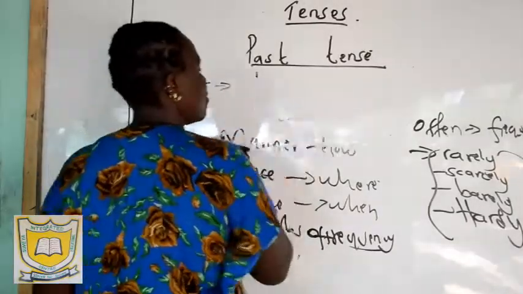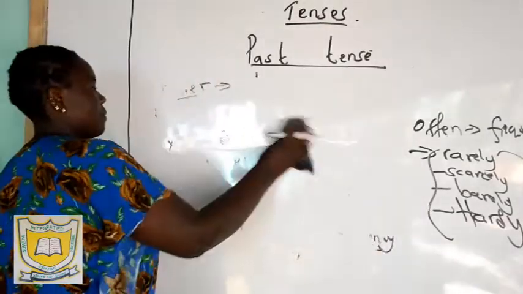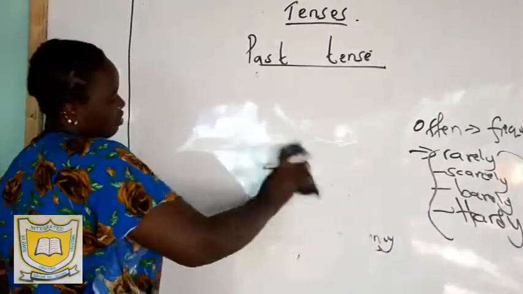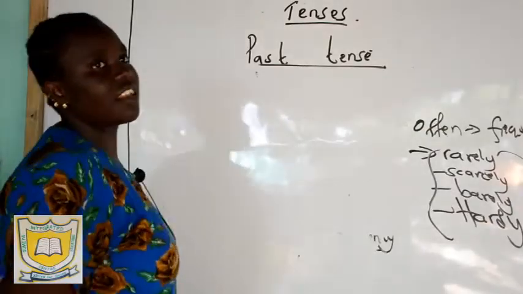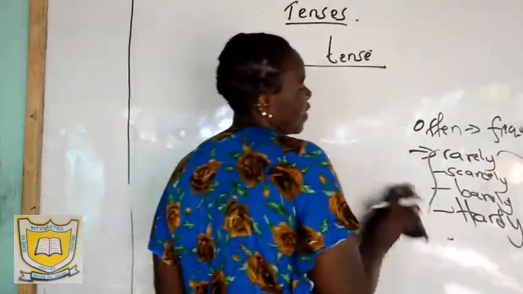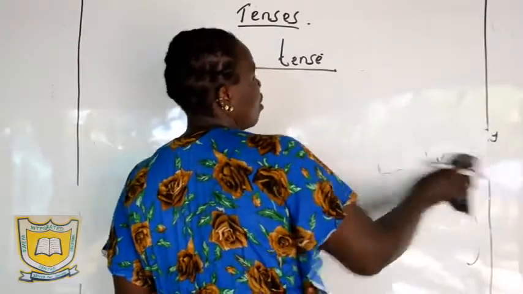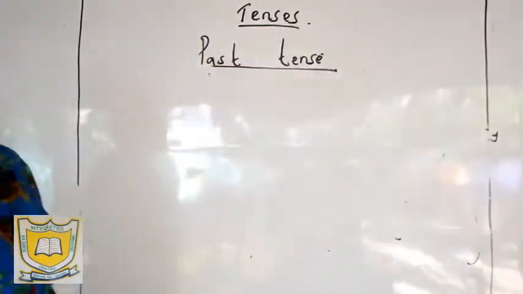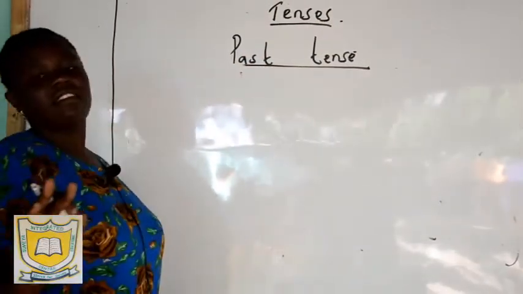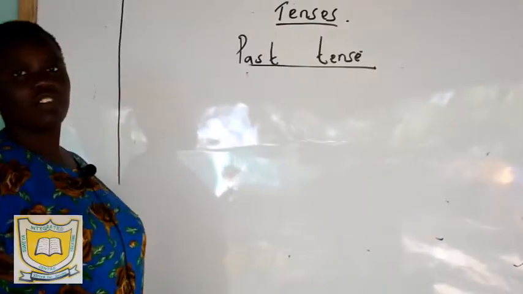Now, on to our lesson today. I talked about the present tense. The present tense is used to talk about actions that are taking place at that particular time, now, or at the time you are speaking. We talked about tense being divided into 4 subtypes.